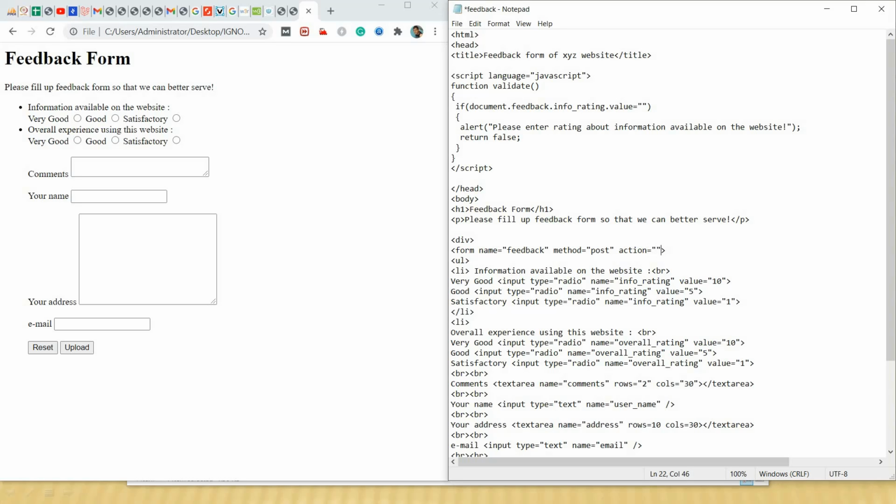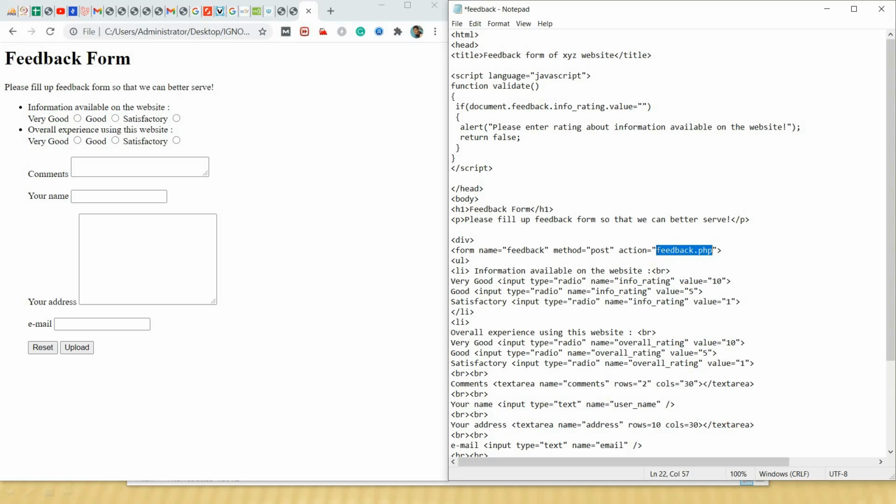Suppose I will write feedback dot php. Suppose I will be using PHP in the backend. So I will be using the feedback.php file to process this form on the server. So when we submit this form, it will be submitted to the feedback.php file. Then processing will be done in feedback.php.